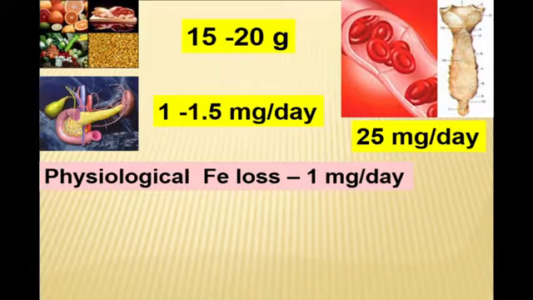But for normal hematopoiesis, 25 milligram of iron per day is needed, which will be used from the depot.